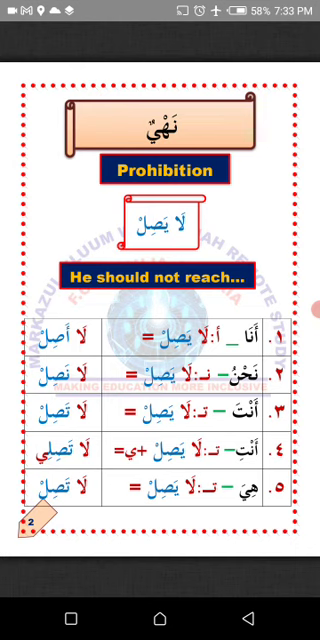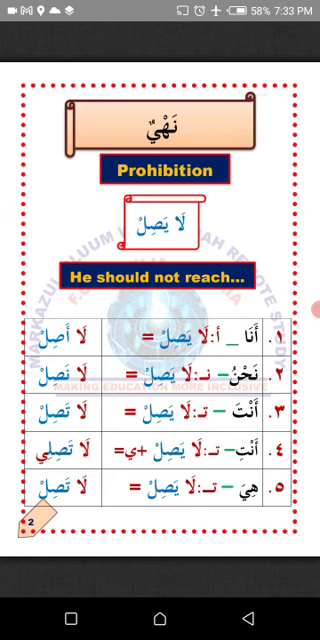So how do we change the verb la yashil to suit anti? All you need to do is to detach yaun and attach ta'un. Not only that, then you attach yaun to the last letter. Remember, once yaun is attached, the letter before it must take kasra, as we know that yaun is the mother of kasra in Arabic. So the verb la yashil will now become la tashili, which means you should not reach. You can only use this to talk to a single female person, not to reach.